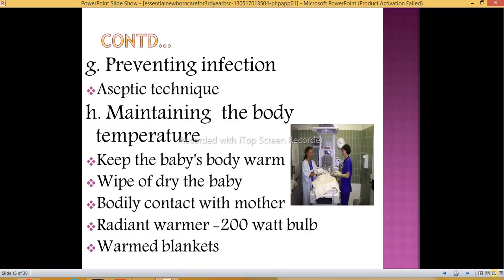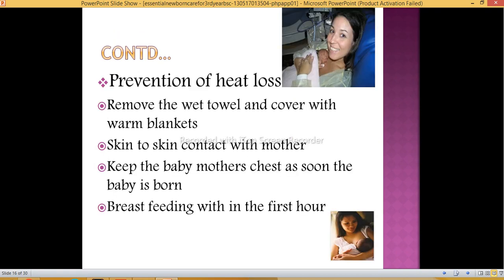Then next is preventing infection. Aseptic technique is a must for the prevention of infection. Then next is maintaining the body temperature. Keep the baby's body warm. Wipe off the baby. Bodily contact with the mother. Radiant warmer, a 200-watt bulb we can use in the radiant warmer. Warm blanket we can use for maintaining the temperature.